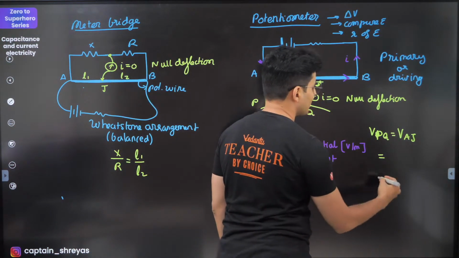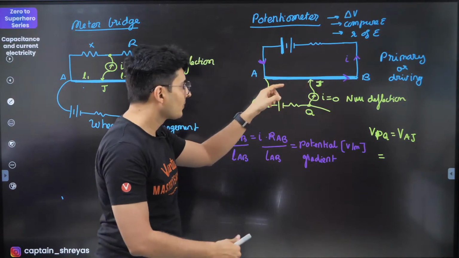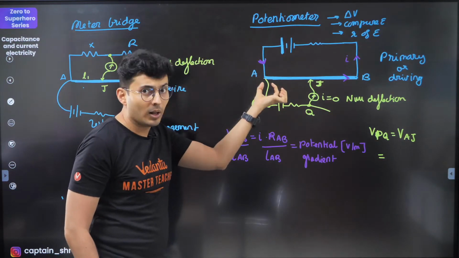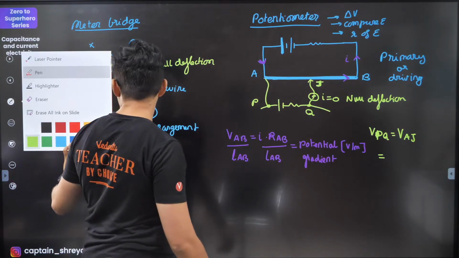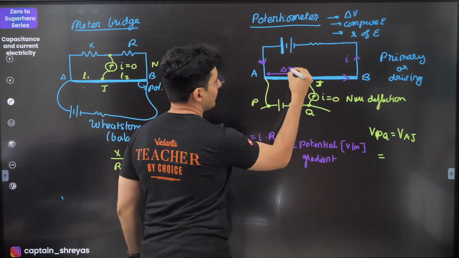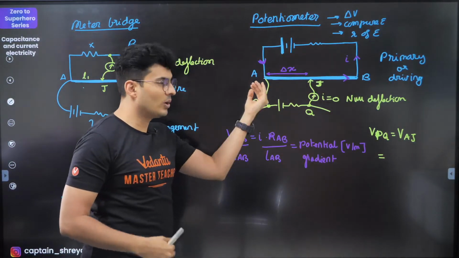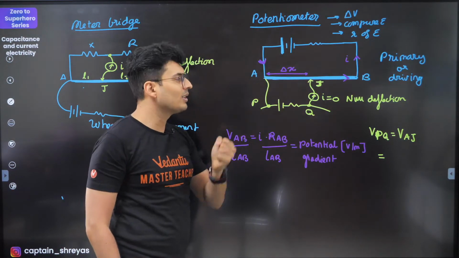The voltage across AJ is going to be, observe, if I know the gradient, this many volts fall per this many meters, and I know that this distance is delta X. Think now, I know the voltage falls at so much rate per unit meter. For this many meters, how much will the voltage drop by?